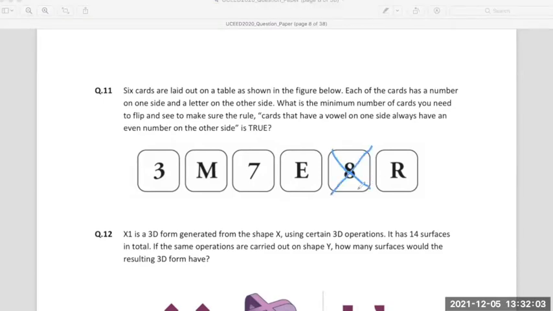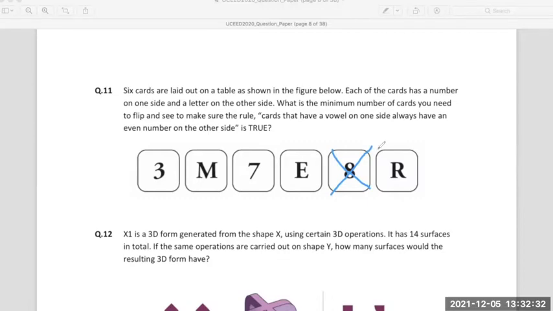Why I won't flip this is because if I flip it and 8 doesn't have a vowel on its back, then this statement will be false. So I don't want to flip 8 because I'm unsure whether or not it will have a vowel. If it doesn't have a vowel, then this statement becomes false. So that's why I won't flip 8 at all.